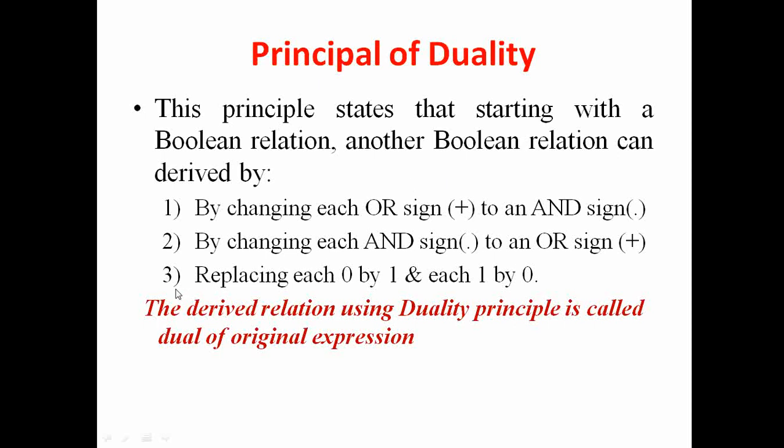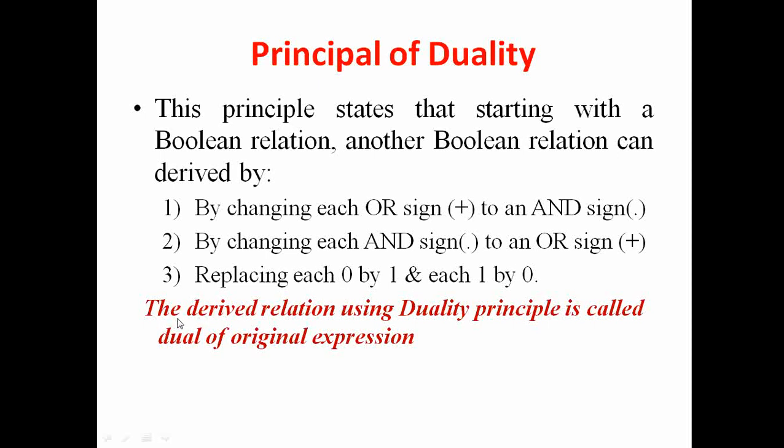And if the original relation contains zeros and ones also, then we will interchange 0 with 1 and 1 with 0. So again you can see, for finding the dual of an existing Boolean expression, we will replace all plus signs with dot signs, all dot signs with plus signs, and 0 by 1 and 1 by 0.